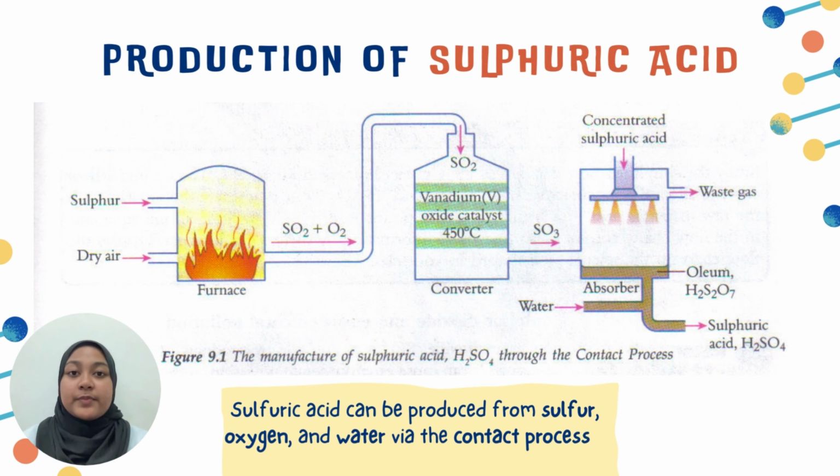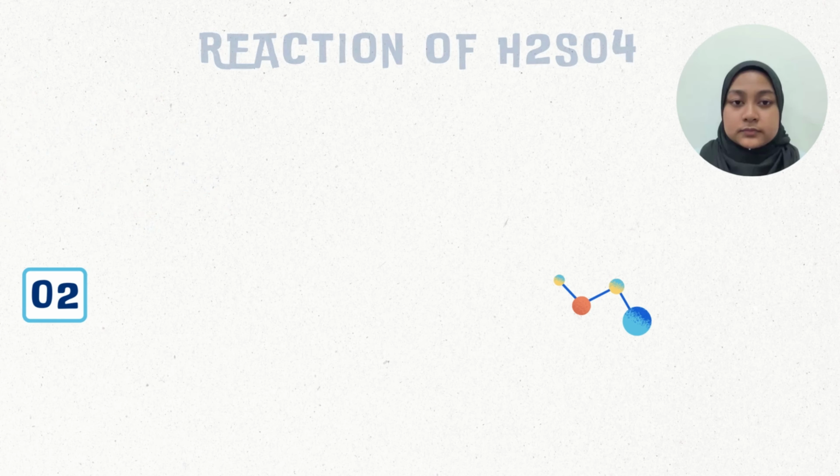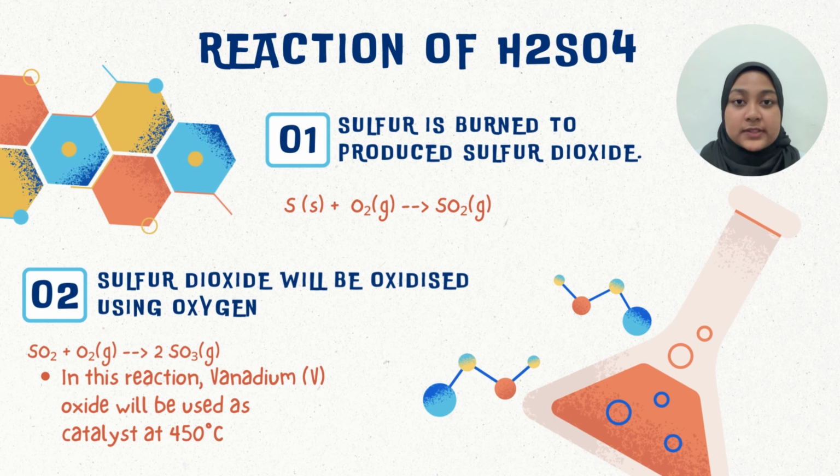So, this is the simplified diagram of production of sulfuric acid. Sulfuric acid can be produced from sulfur, oxygen, and water via the contact process. Next, we are going to see more detail about production of sulfuric acid. Production of sulfuric acid includes about four reactions. First reaction is sulfur is burned to produce sulfur dioxide. As you can see here, sulfur is going to burn in the presence of oxygen to produce sulfur dioxide.